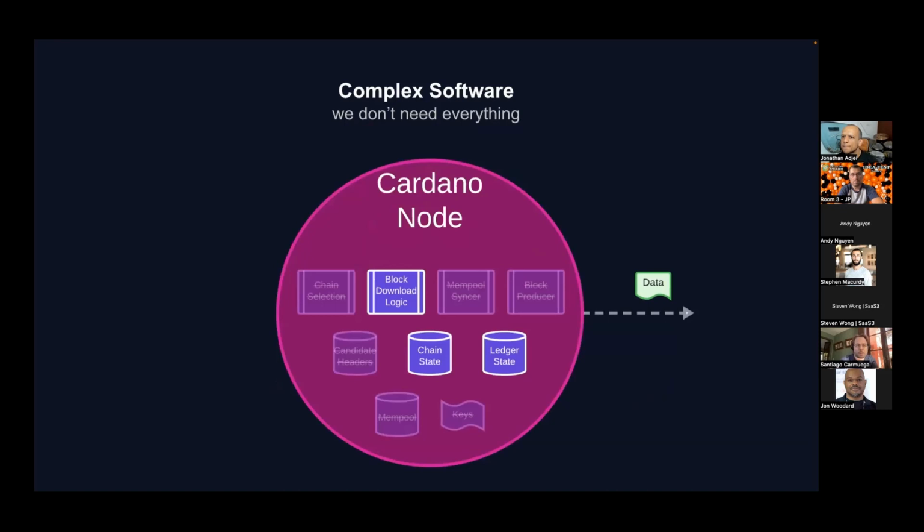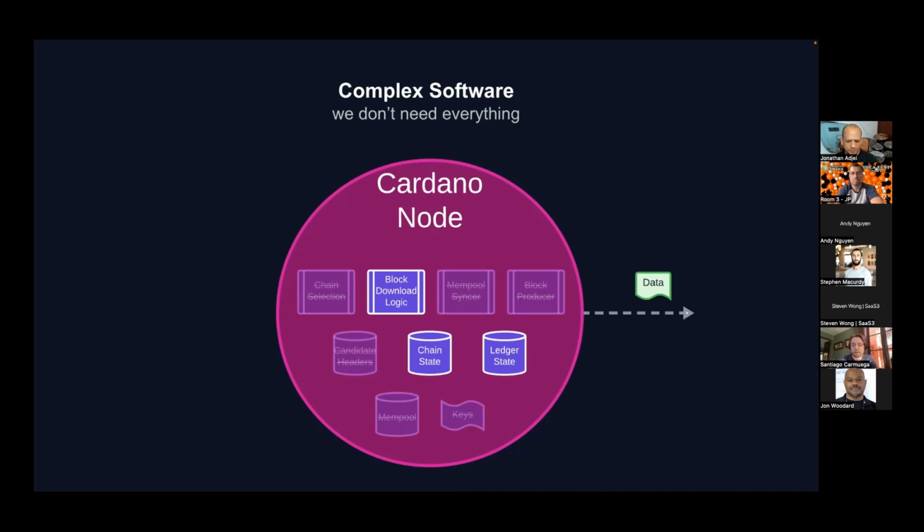Now, what's the catch? The Cardano node is a complex piece of software. It has a lot of things inside. But for the purpose of data, we don't need that much. If we know how to download blocks, if we know how to maintain a state of the chain and the ledger, that's it. We could potentially provide the same data for DBSync, Ogmios, and all of these tools.